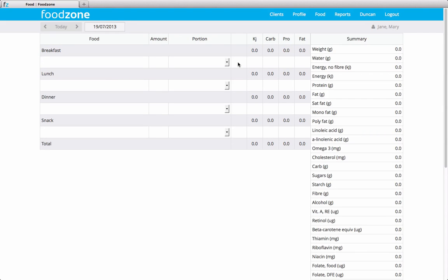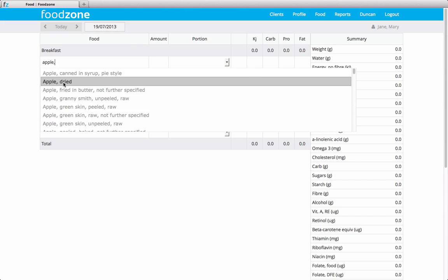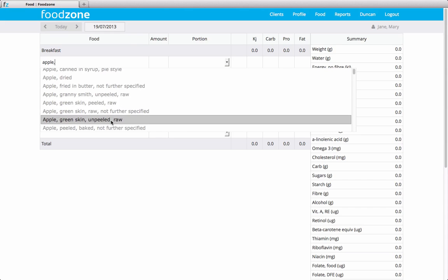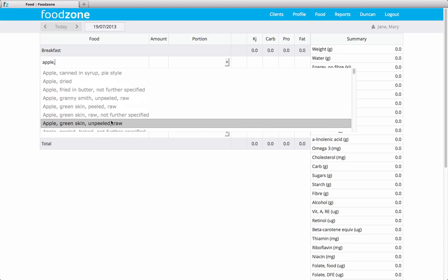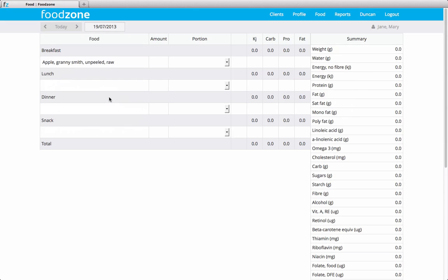Now that's deleted permanently. If we want to re-add that apple, we click apple, comma, and we can come down here, and I think it was a Granny Smith. Once we click on that, it just adds the text to this cell. So we still need to push tab for it to then enter that food and give us a portion option.